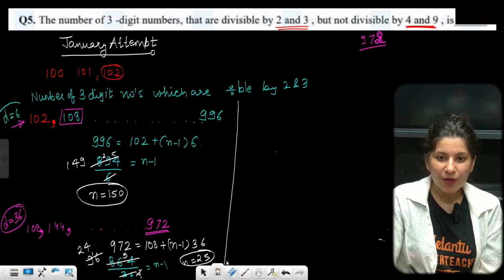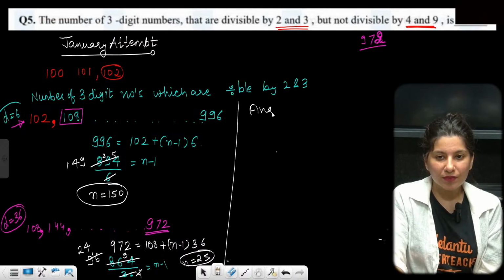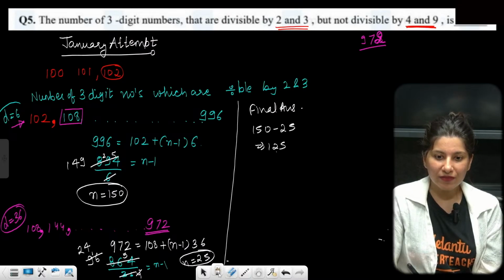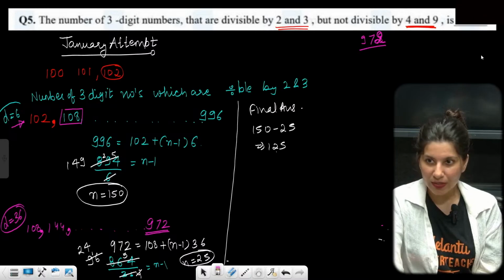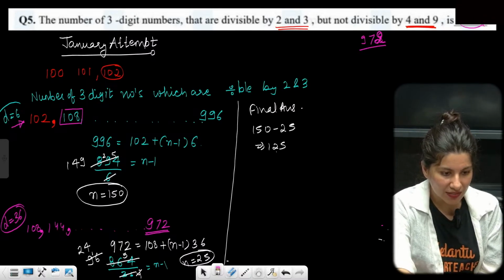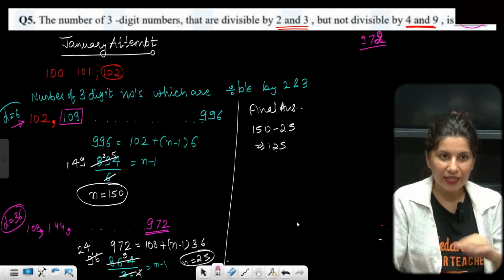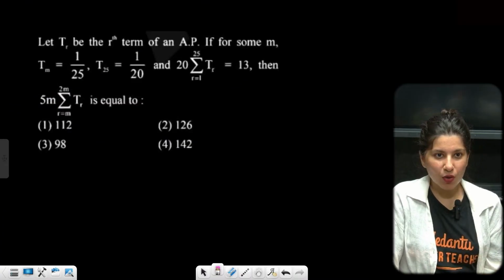So now what will the final answer be? It has become very simple: 150 minus 25, so 125. 125 is the final answer. Here we go. Did you get it? How many of you are actually getting this question? Okay, so I think the 5th question is also done and dusted.